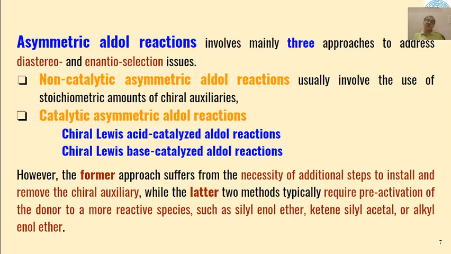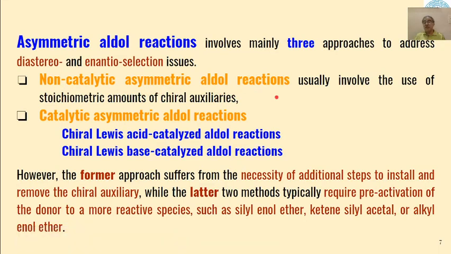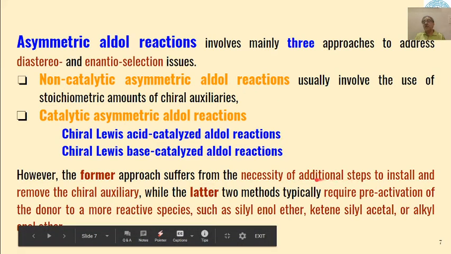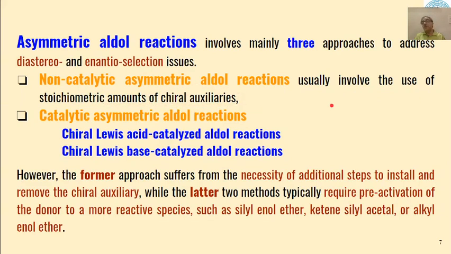So all these three categories of reactions are used for synthesis of enantioselective or diastereoselective products in the case of asymmetric aldol condensation. And the non-catalytic asymmetric aldol reaction needs additional steps to install and remove the chiral auxiliary. The chiral auxiliary, which we use in stoichiometric amount during product formation, has to be removed from the reaction mixture. So this is an additional step required for this type of non-catalytic asymmetric aldol reaction.